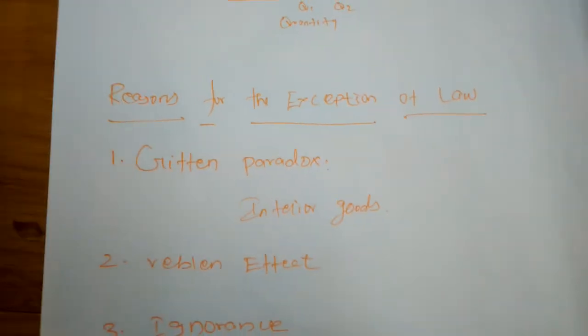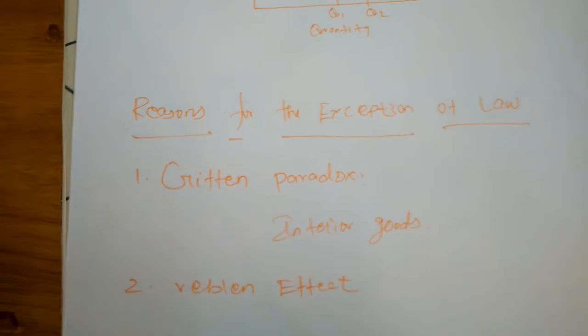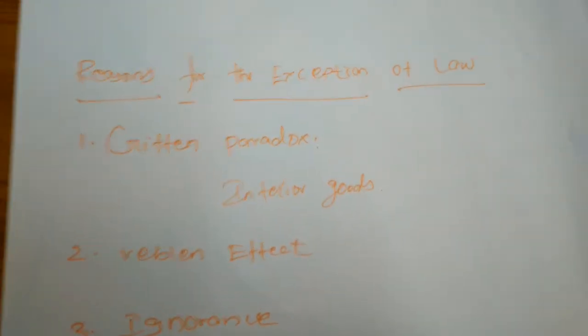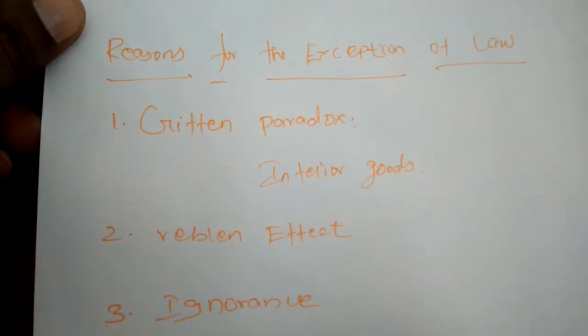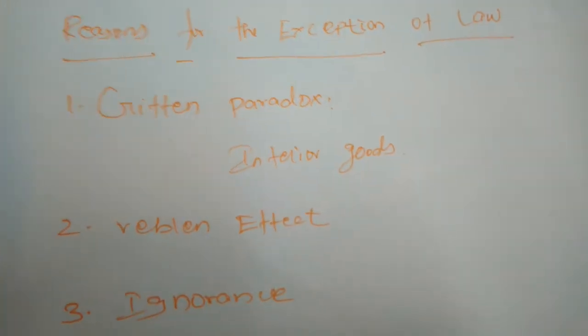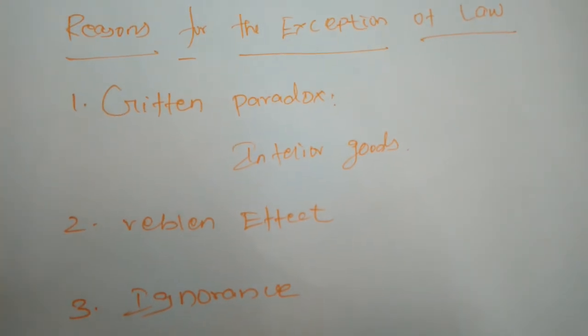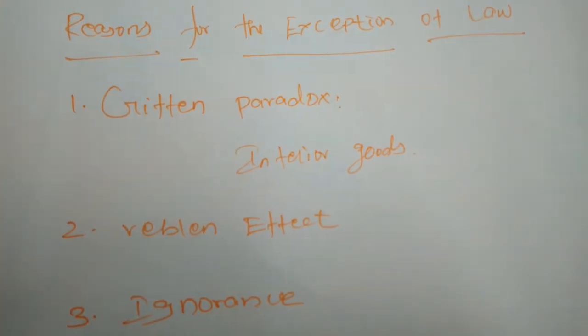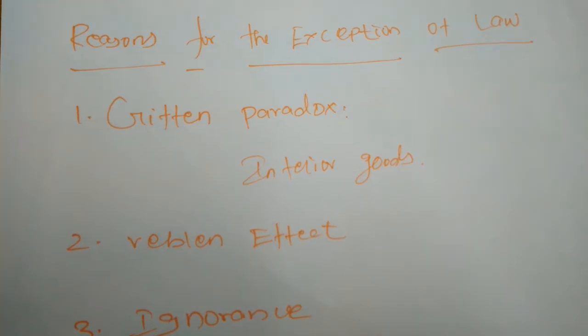So, reasons for the exception of the law. What are the reasons for the exception of this law? First one is the Giffen paradox. One of the economists, Giffen, formed this paradox.